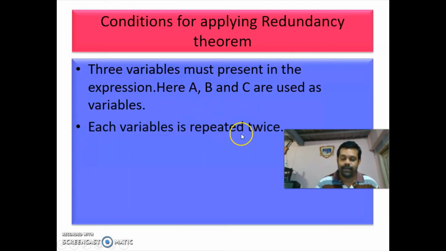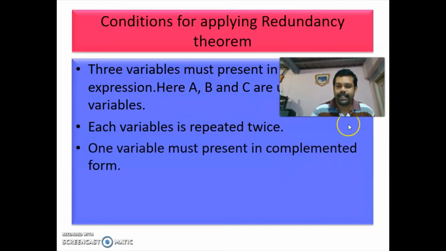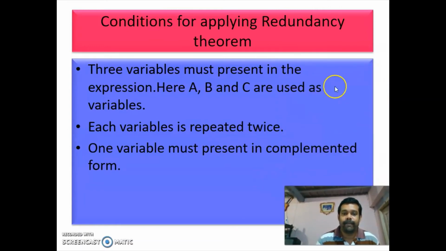And one variable must be present in complemented form. These are the three conditions for applying the redundancy theorem or consensus theorem.